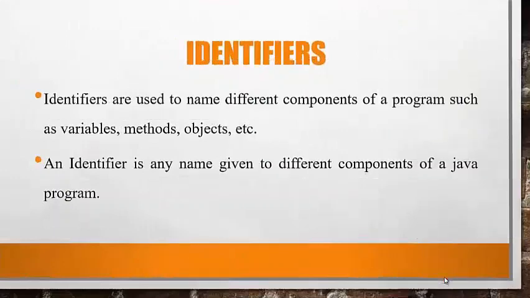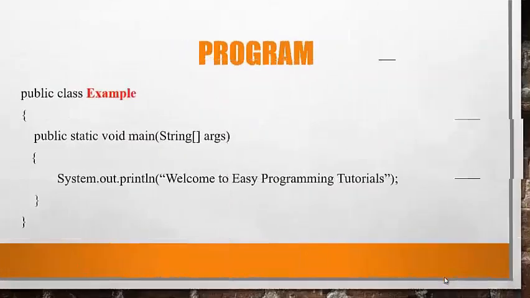Identifiers. What is an identifier? An identifier is any name given to different components of a Java program. These are used to denote class names, method names and variable names. So here I am giving one program in which to find the identifier. As I said, a class name is an identifier. So here the class name is Example, so it is an identifier.